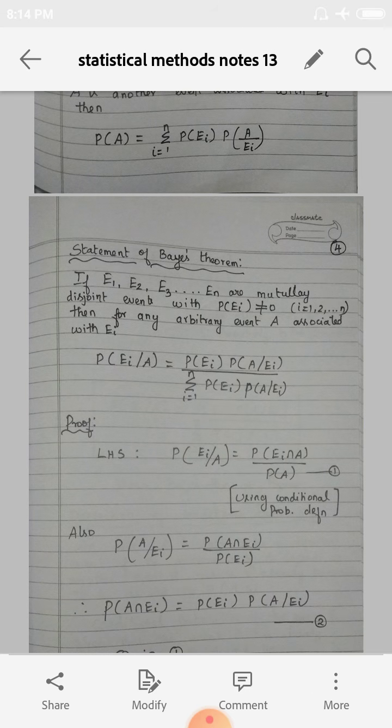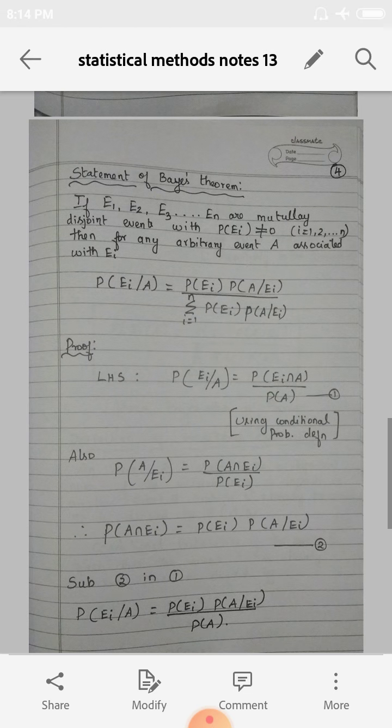So, statement of Bayes theorem. If E1, E2, E3 are mutually disjoint events with P of Ei not equal to 0, i is equal to 1 to n, then for any arbitrary event A associated with Ei, P of Ei condition A is equal to P of Ei into P of A condition Ei divided by summation i is equal to 1 to n P of Ei into P of A condition Ei. So this is the statement of the Bayes theorem.